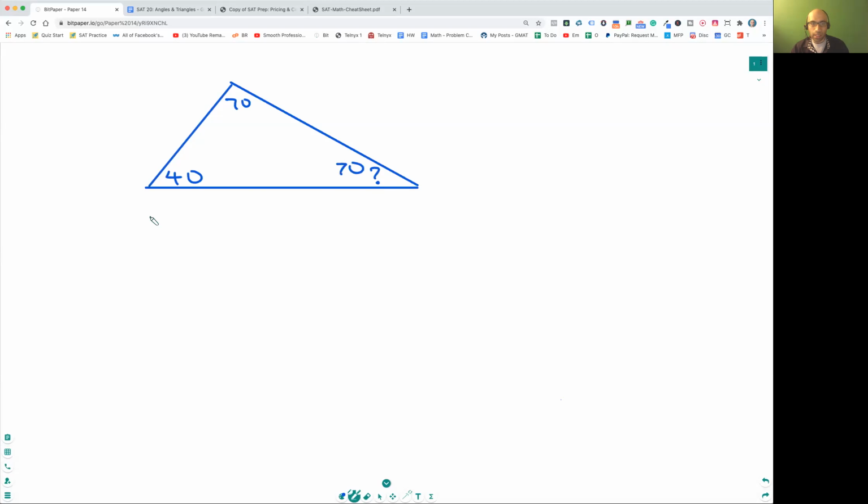70, right? Because 40 plus 70 plus how much is equal to 180, right? It doesn't look like it, I didn't draw it very well, but excellent. Excellent job, Avni, Jenny, Crystal, Ben, Jenny. Very good.